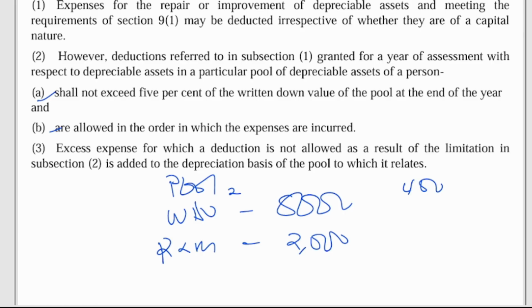So the law is saying that the amount that you can charge as an expense in the P&L shall not exceed this 400. So you have to treat this one as 400, and you take the difference to the pool as a capital expense. That's basically what this one is talking about.